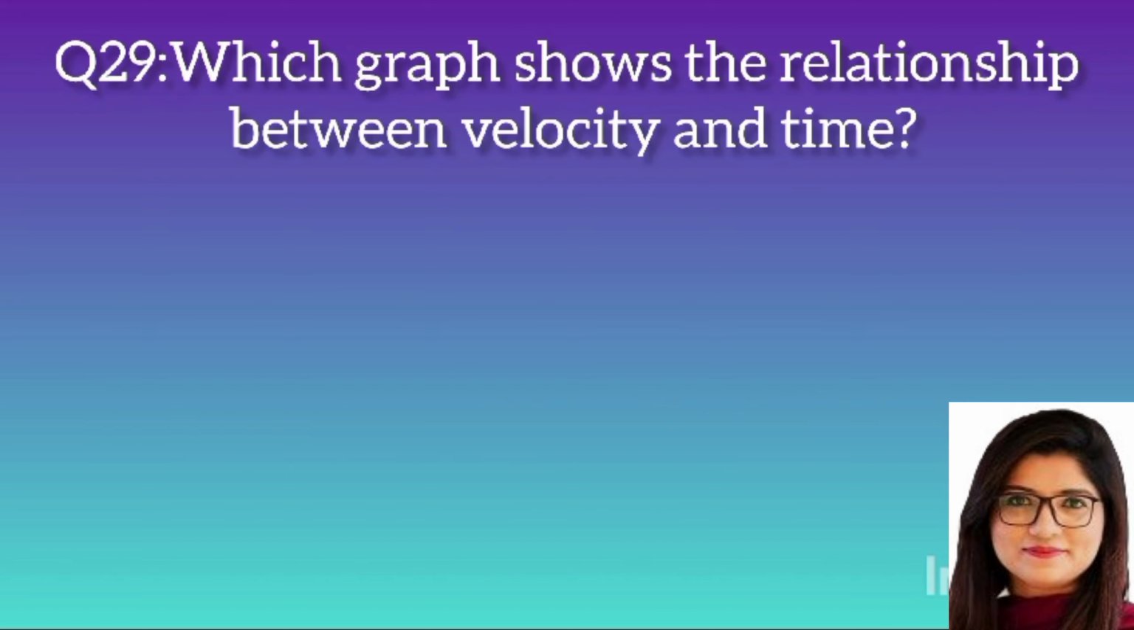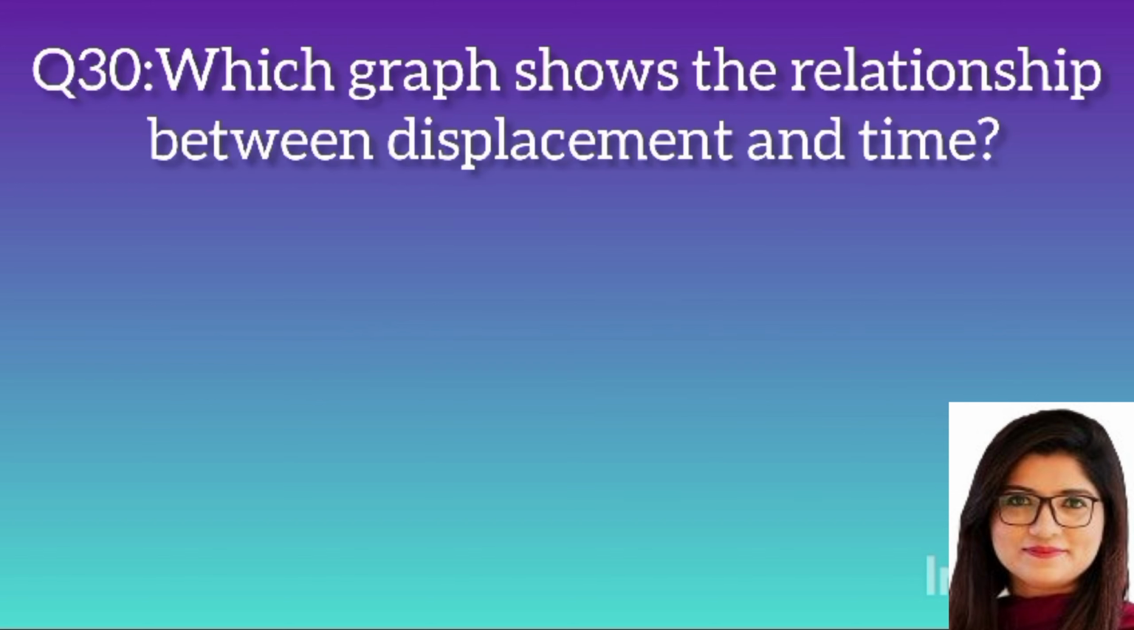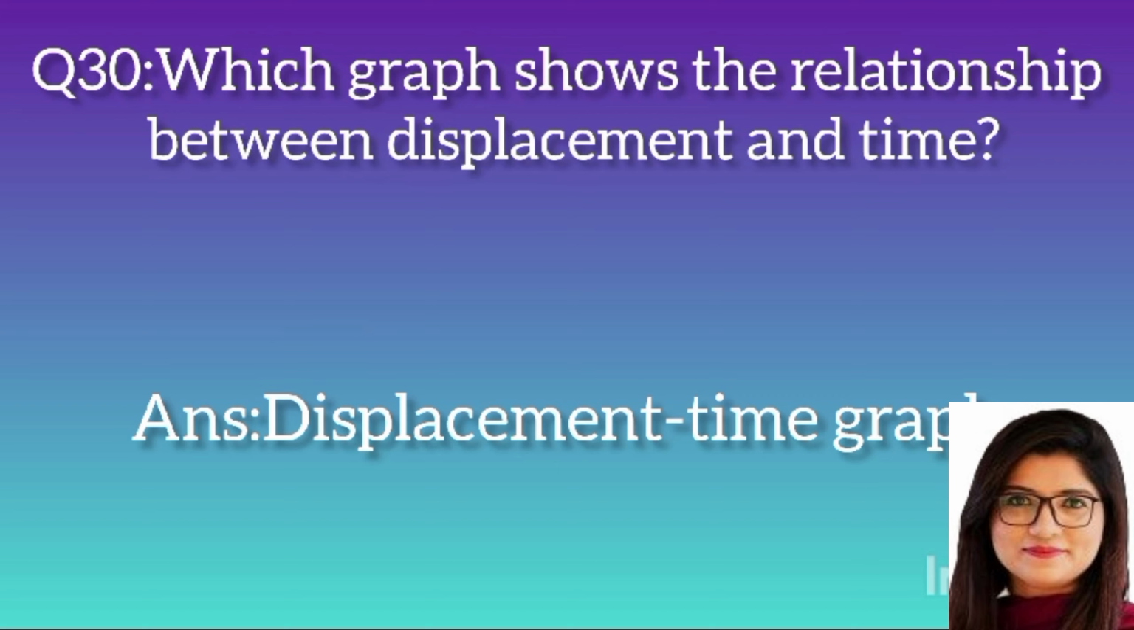Question 29. Which graph shows the relationship between velocity and time? Answer: velocity-time graph. Question 30. Which graph shows the relationship between displacement and time? Answer: displacement-time graph.